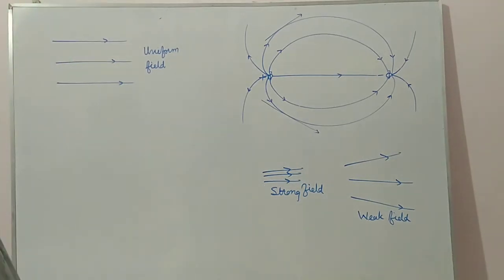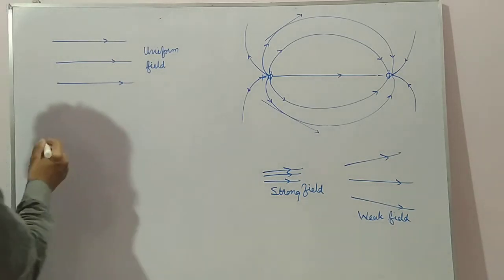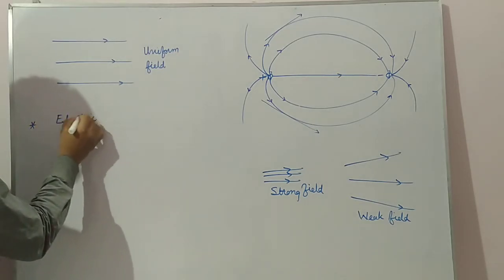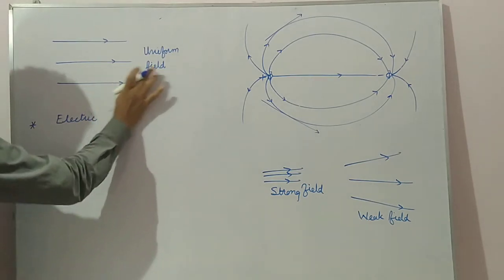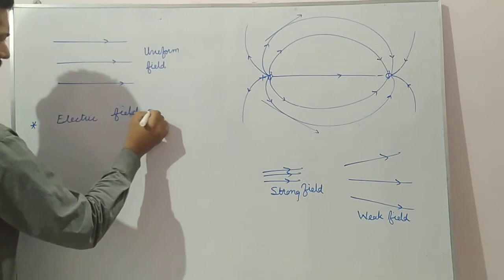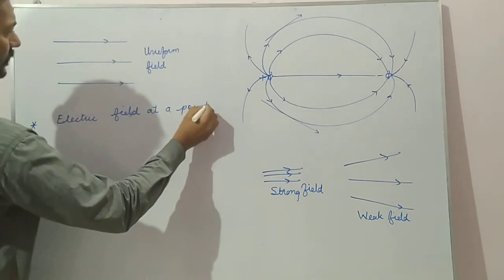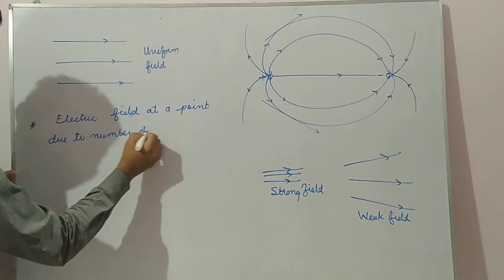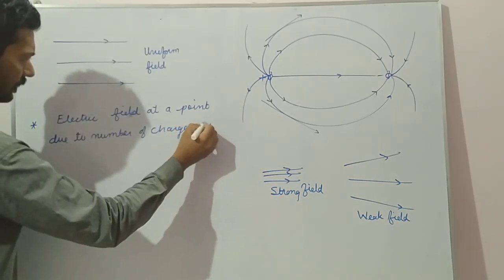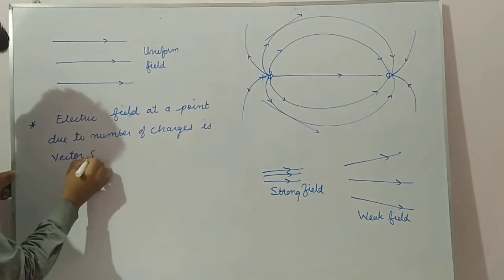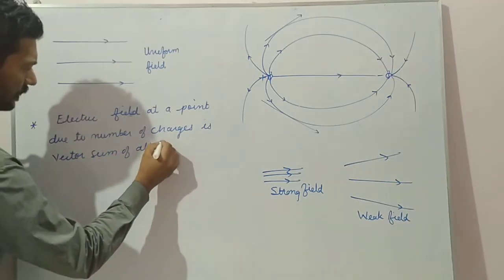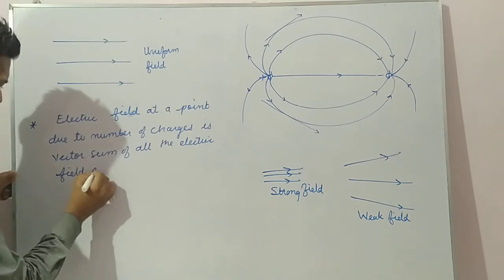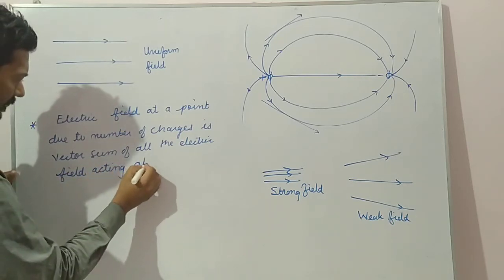Next, that important point, that is electric field at a point due to a number of charges is the vector sum of all the electric fields acting at that point.